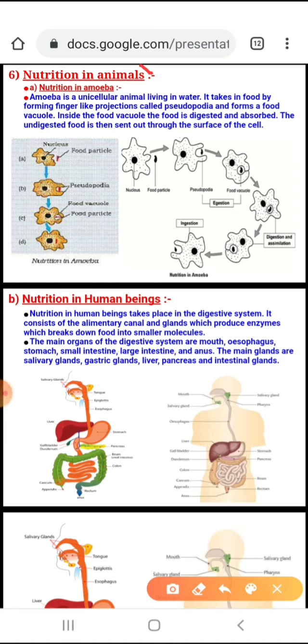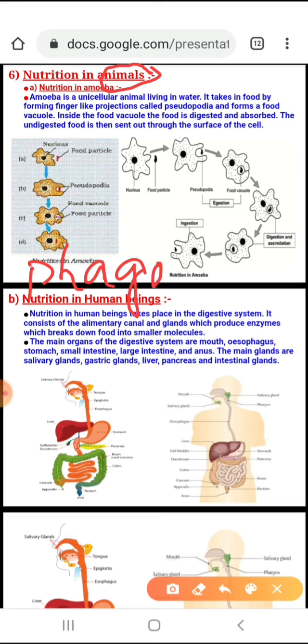Now when we talk about animals, the first unicellular organism that comes to your mind is of course amoeba, right? So what is amoeba? Amoeba is a unicellular organism which is found of course in water. If you go back to class 9th, you have studied in detail the process of phagocytosis. Do you remember?